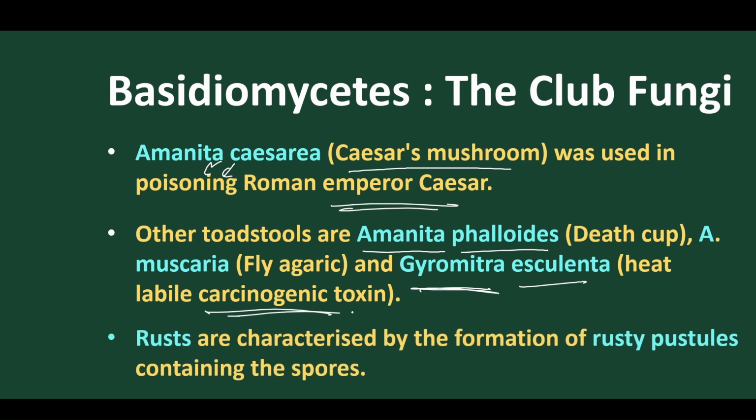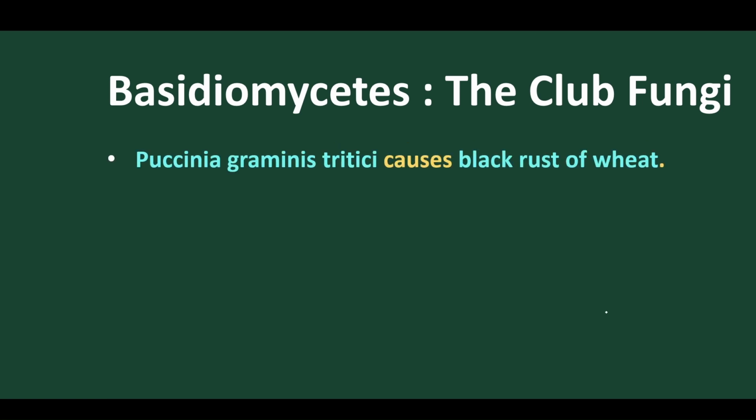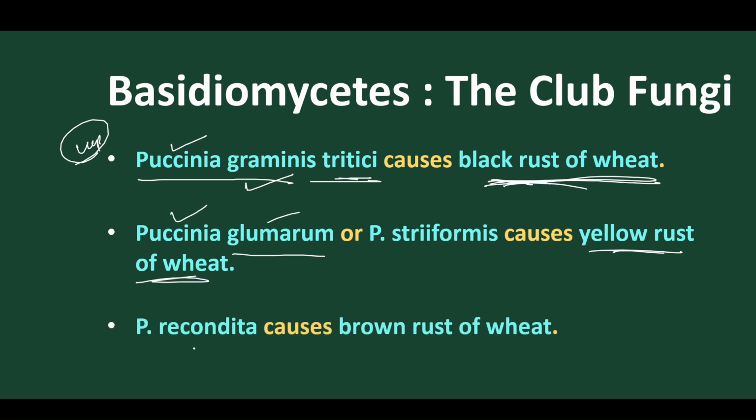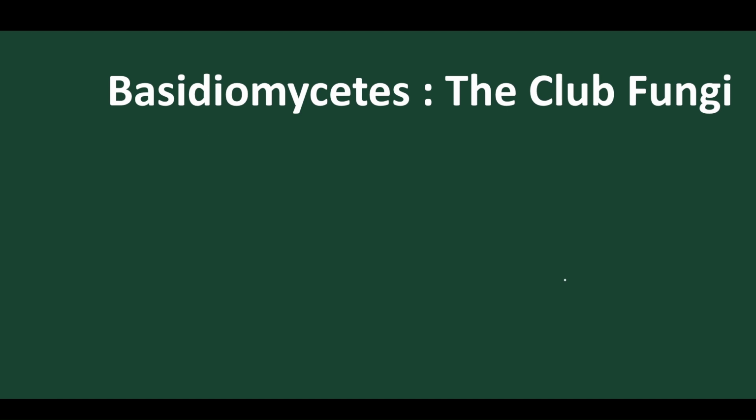Next, let's move on to rust. Rust is also a type of disease, caused by rusty pustules, and it is due to the fungus Puccinia. Puccinia graminis tritici causes black rust of wheat. Puccinia glumarum, also called Puccinia striiformis, causes yellow rust of wheat. And Puccinia recondita causes brown rust of wheat. So these three are very important: black rust, yellow rust, and brown rust of wheat.